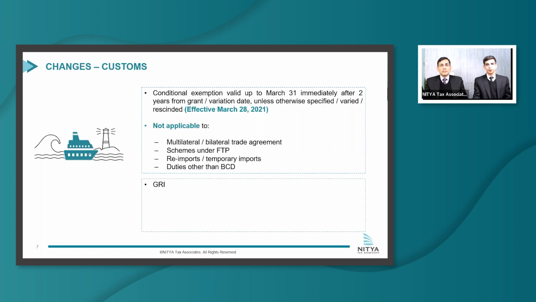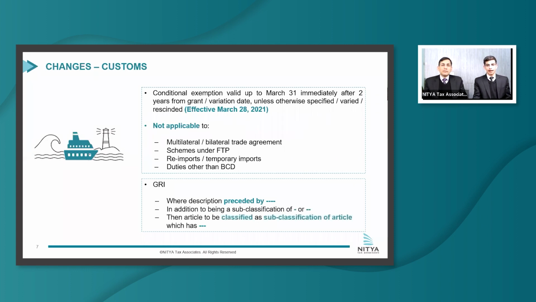So the next important change relates to the GRI, which are provided in the customs laws. In this regard, the change is a sort of clarification only: if an article falls under 4 dash and it is preceded by a single dash or a double dash, then such article shall be classified as in sub classification of an article having 3 dash. It is pertinent to note that there are many tariff items which are currently classified based on this clarification only.